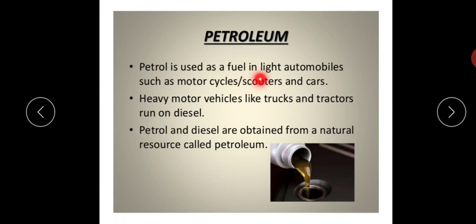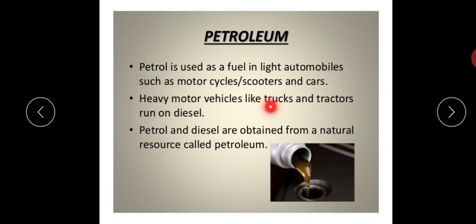Petrol is used as a fuel in light automobiles such as motorcycles, scooters and cars. You are very much familiar with it because most of us use it in day-to-day life. We are so dependent on it that for every small thing, or to go a far distance, we need vehicles, and vehicles need petrol. So we are completely dependent on this.